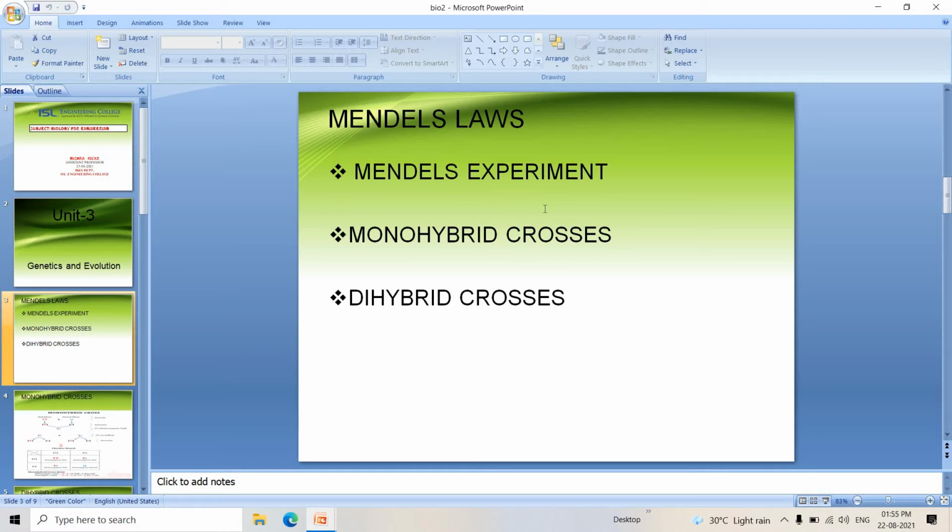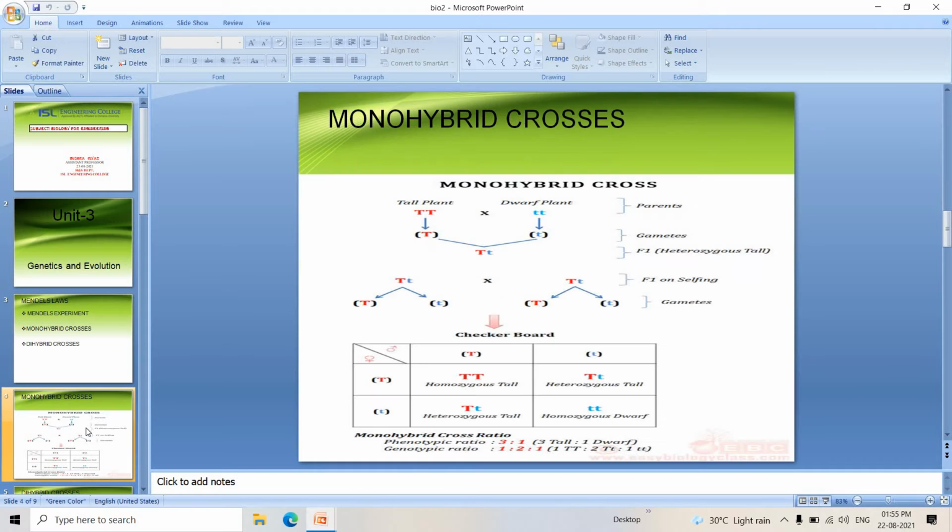The tall pea plants were crossed with short pea plants, and he obtained some basic general principles as monohybrid cross and dihybrid cross. So monohybrid crosses are what we are going to study in today's online session.